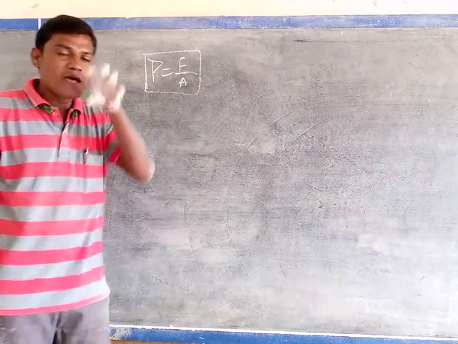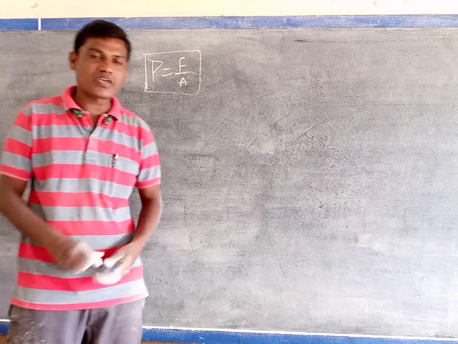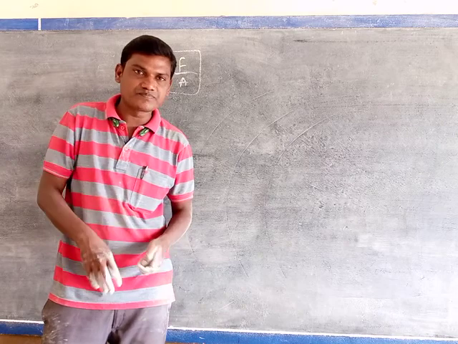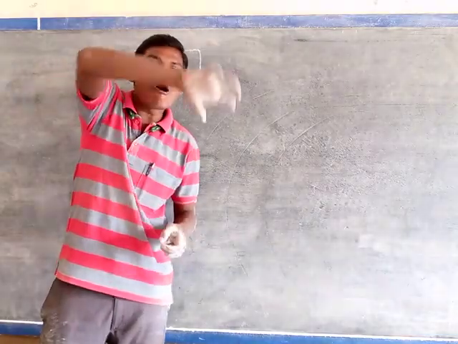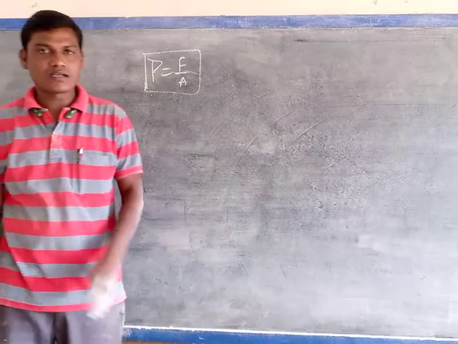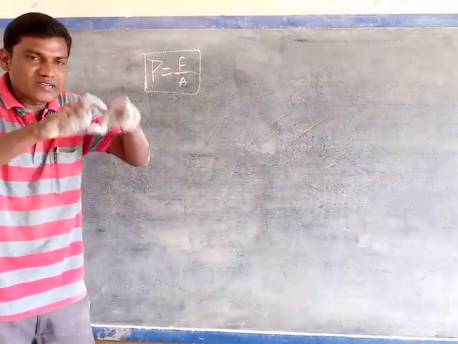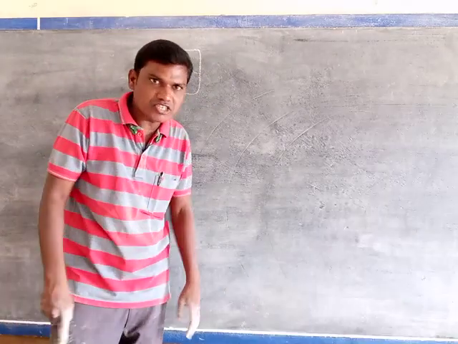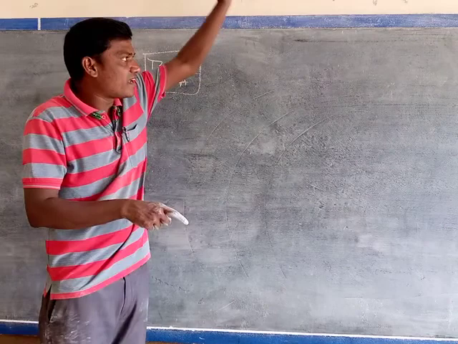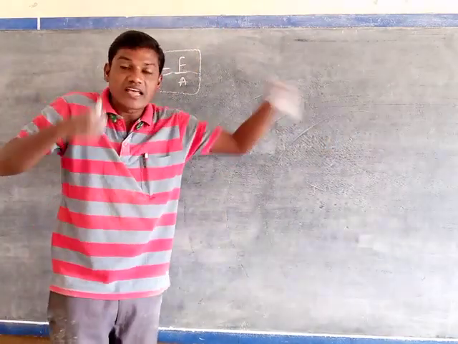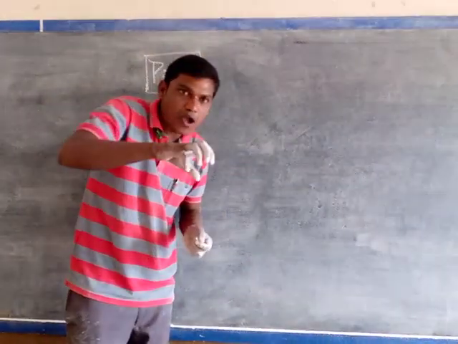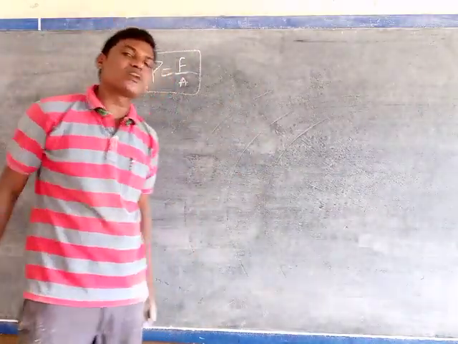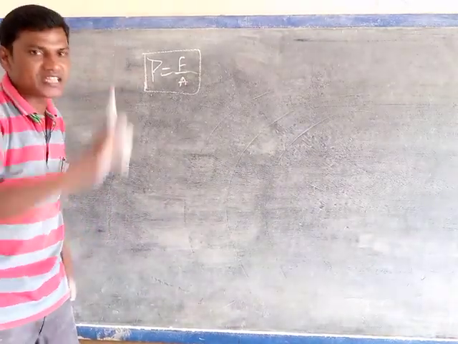How can we say pressure is a scalar quantity? According to the kinetic theory of gases, pressure acts in all directions inside a gas. Understand? All directions means not a particular direction, because it acts vertically upward, vertically downward, and sideways. That's why pressure acts at a point inside a gas or a liquid in all directions at a time. Due to that, pressure does not have any particular direction.